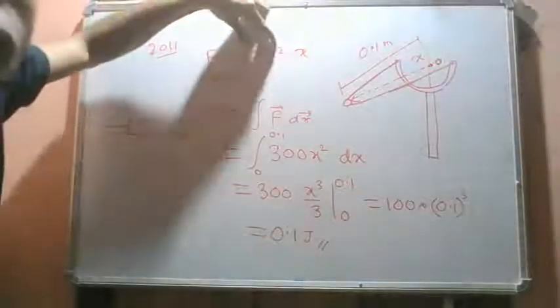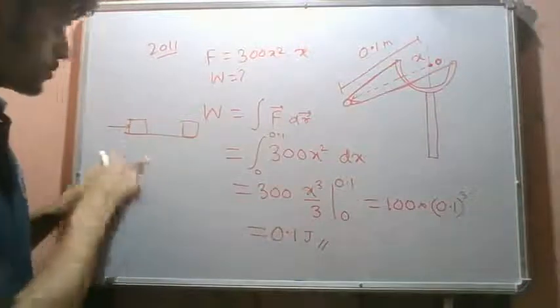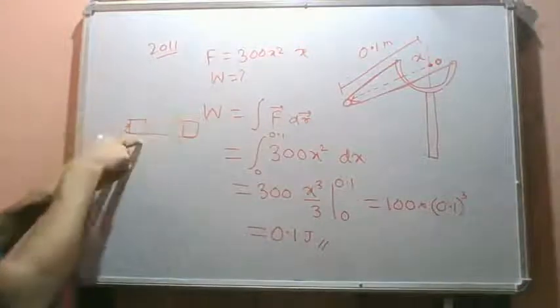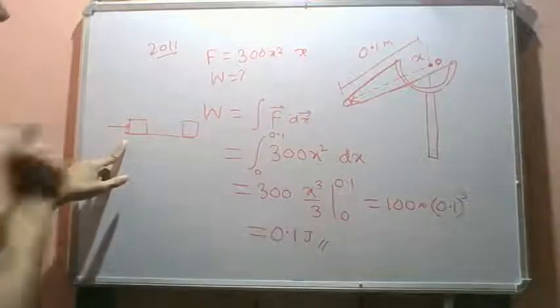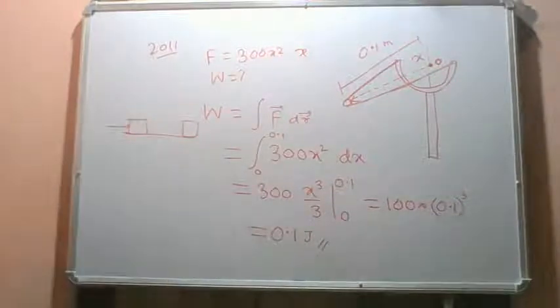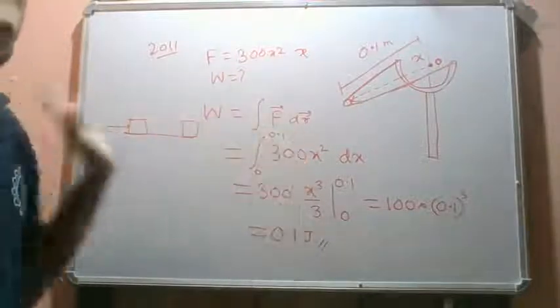Because force is variable over here. So in this integral, force cannot be taken out directly. Here, the force is constant and it is a straight line displacement, so force can be taken out from the integral and we have force times displacement as the work done. In this case this will not work out. So the basic definition is this.